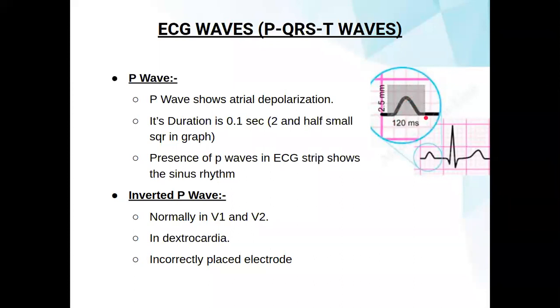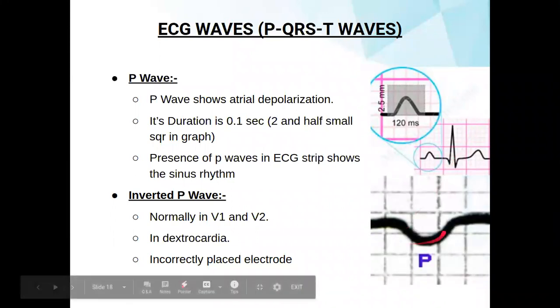Sometimes we get an inverted P wave. So what is the condition? Normally it is in leads V1 and V2. In the case of dextrocardia, we get a negative P wave, or if we place the electrodes incorrectly, meaning in the place of V2 we place V1 and in the place of V1 we place V2, then we get an inverted P wave. So it looks like this.